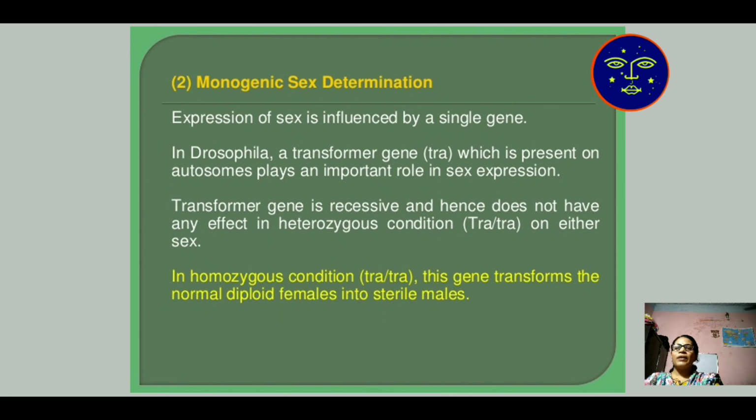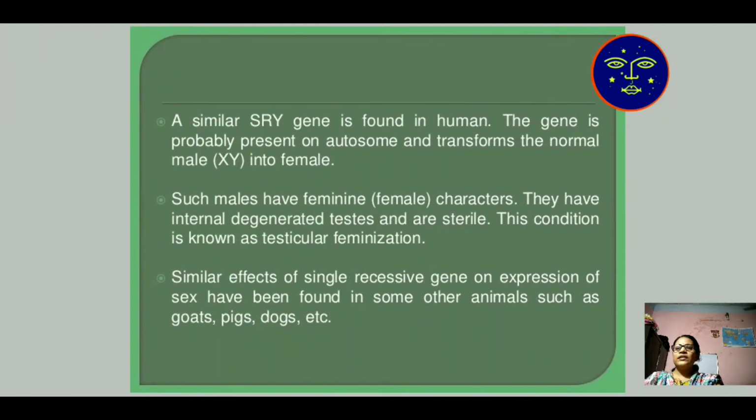A single gene determines the sex, not two genes as in other systems. A similar SRY gene is found in humans. The gene is probably present on an autosome and transforms the normal male, that is XY, character.